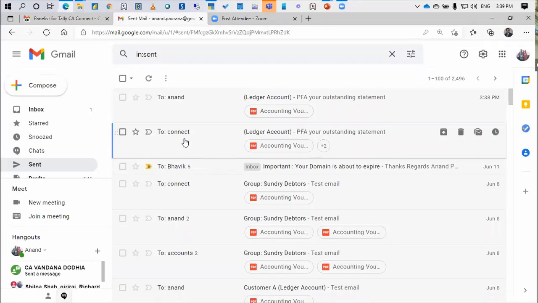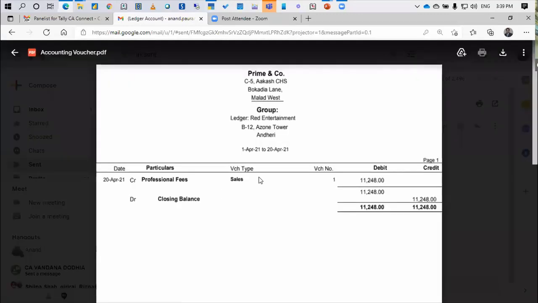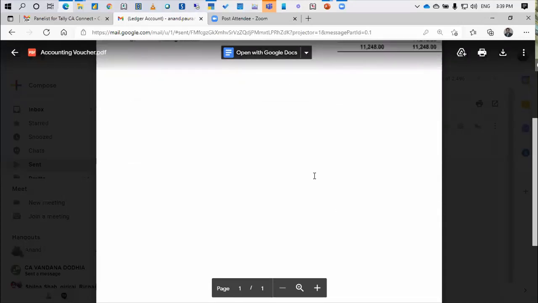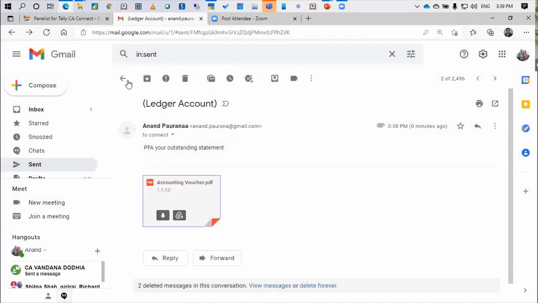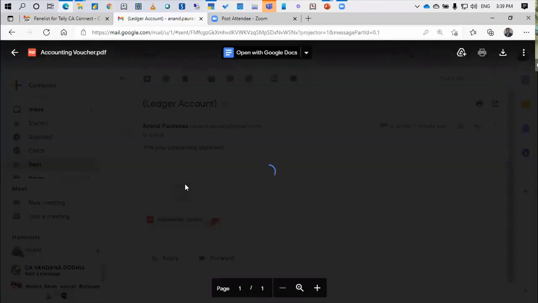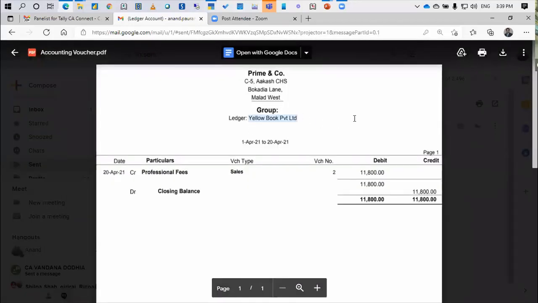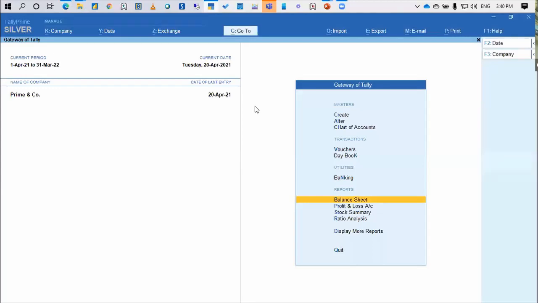The first email which has gone is to the ID connect@telepathy.com, and if I open the attachment, it is for the Red Entertainment only. Only one page has gone to Red Entertainment saying that this is your ledger. And the second email which has gone is to another ID for the Yellow Book Private Limited. So don't worry, Tally will not send all the ledgers to all the parties. It will send the particular ledger to the particular party at the click of the button. So this is a very useful feature, and this is by default available inside Tally.